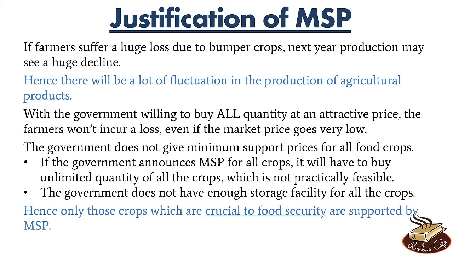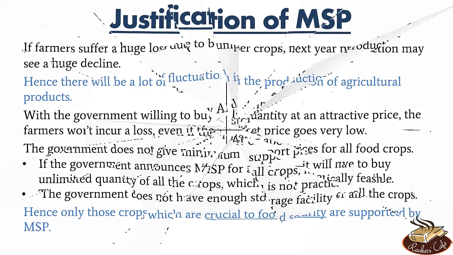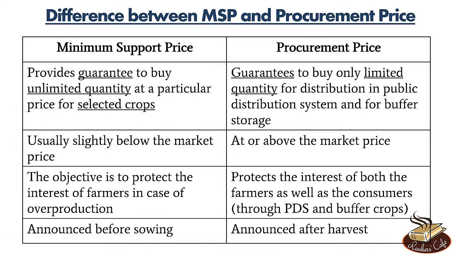Now another term which you may have heard which is related to agricultural commodities is procurement price. So what is the difference between MSP and procurement price? Well, while the MSP provides a guarantee to buy unlimited quantity at a particular price for selected crops, procurement price guarantees to buy only limited quantity for distribution in public distribution system and for buffer storage.